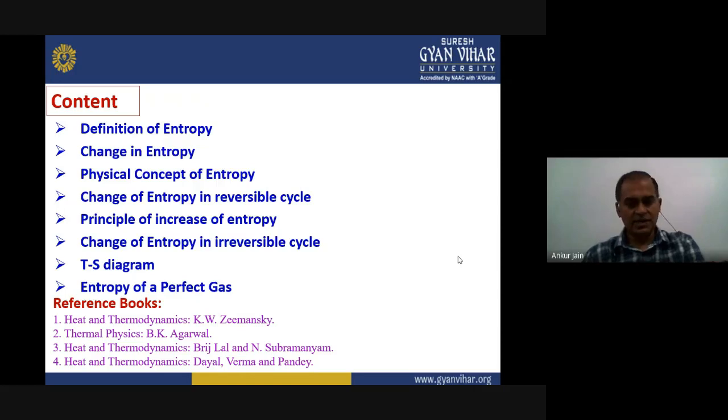And then we will move to the next topic, that is the TS diagram. And finally, the lecture will end with the derivation of entropy for a perfect gas. We will define the entropy change in terms of pressure, volume, and temperature, right? Here are some reference books which you can consider for further study and to clear your doubts, if any.